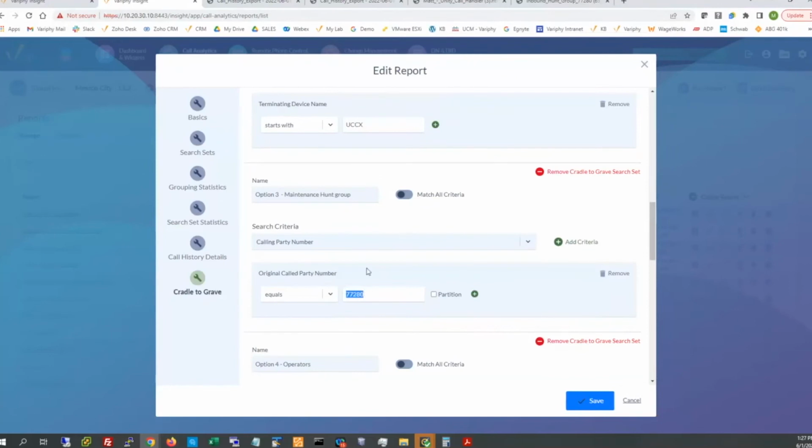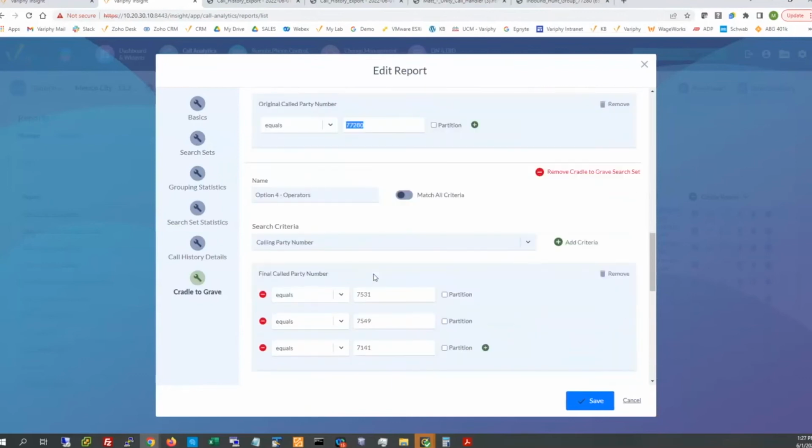So once again, I don't need additional filters in here to recognize that first leg of the call that came into the 8,000, because we're already accomplishing that with our dangling participle in the initial search set. So these are the subsequent hanging branches, if you will, off of the initial search criteria. For option 3, I'm going to know that all these calls came into the Unity handler first, but then were secondarily presented over to the Hunt group. So that's my option 3.